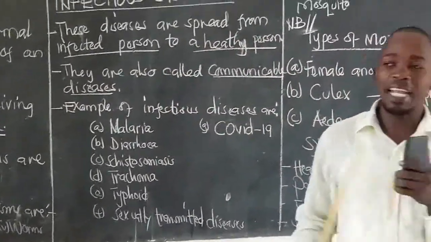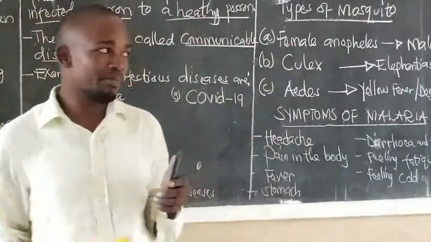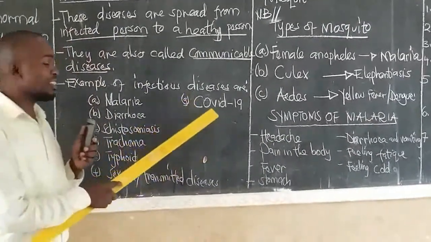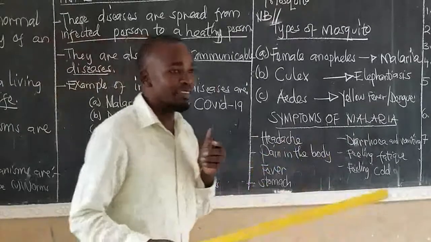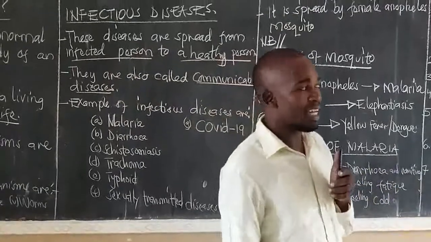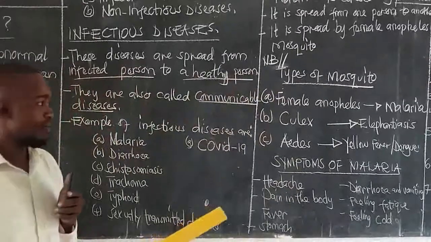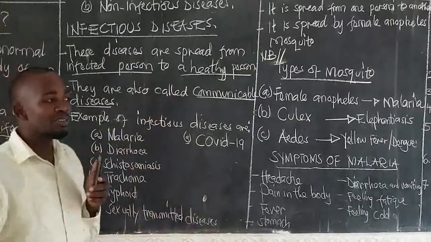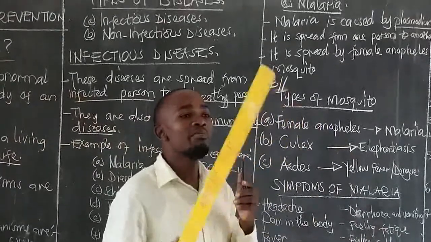COVID-19 is an infectious disease which attacks the respiratory system and it complicates the breathing system. This disease was first identified in December 2019, in China, in the city of Hubei province. This disease has so far attacked millions of people. In fact, it has claimed many lives.